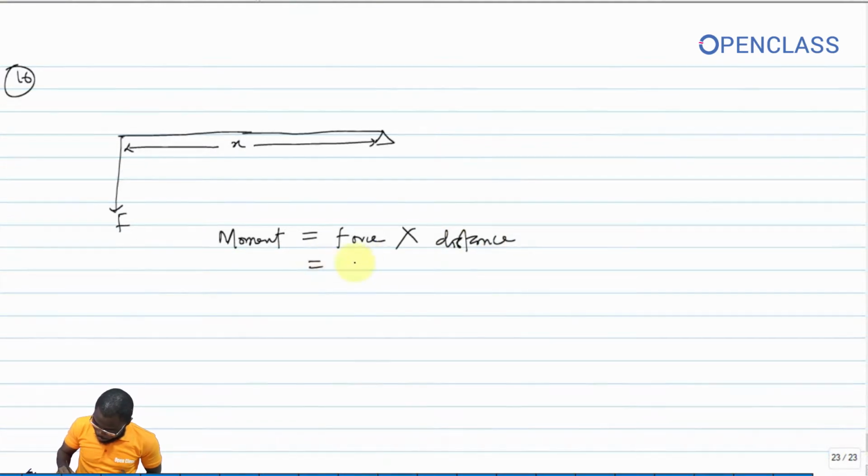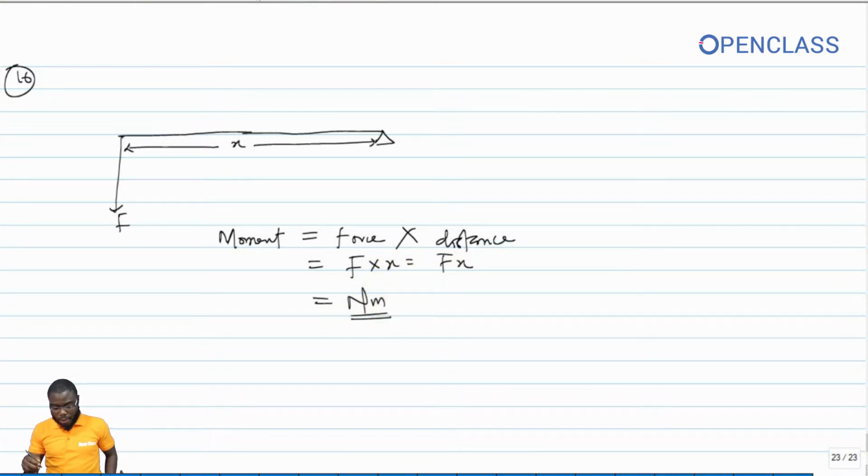So you have that force times x, which is Fx. Okay, so if x is distance, the SI unit of force is what? Is Newton. And the SI unit of distance is what? Is a meter. So the SI unit of moment is therefore equal to what? Newton meters.